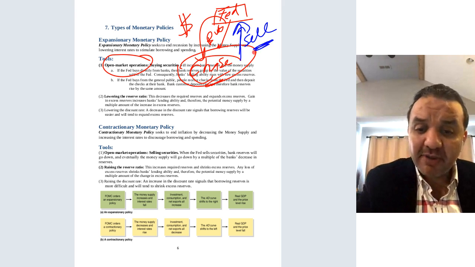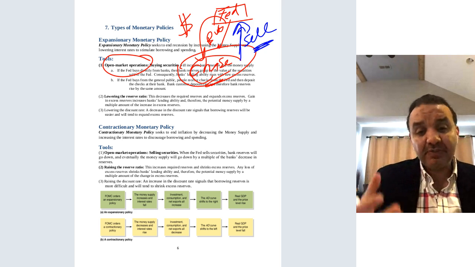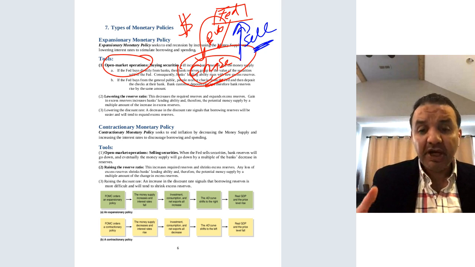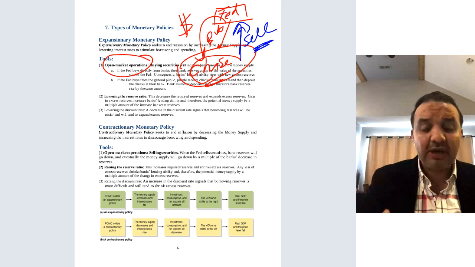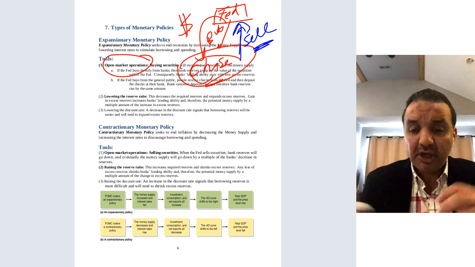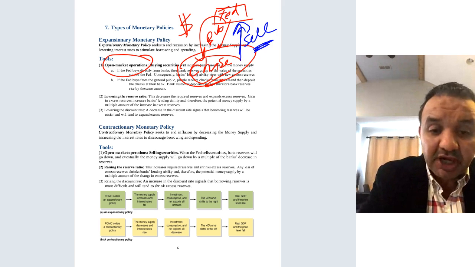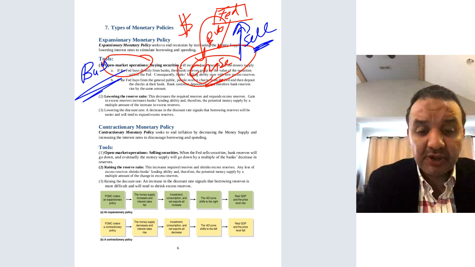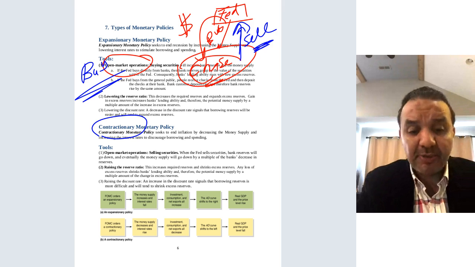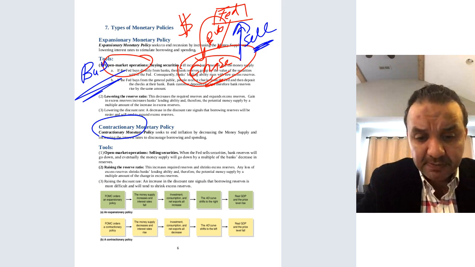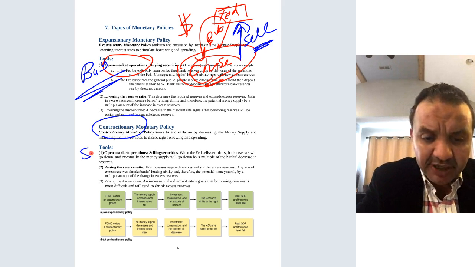If the member banks sell, it means they have less available money to lend to customers. So to make it short, under expansionary monetary policy, the federal bank has to buy securities. On the other hand, in contractionary monetary policy, the federal bank sells.